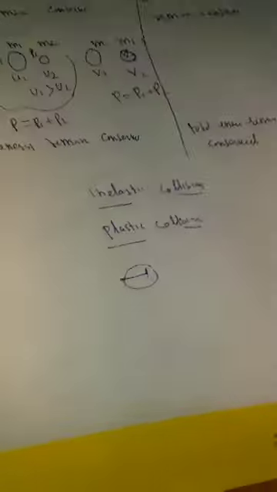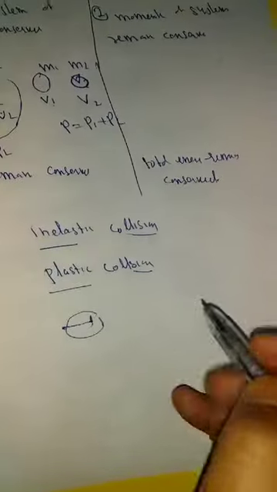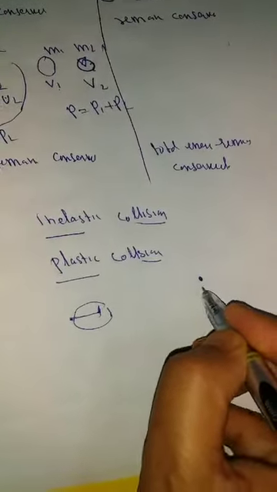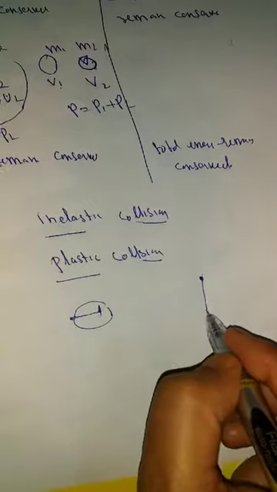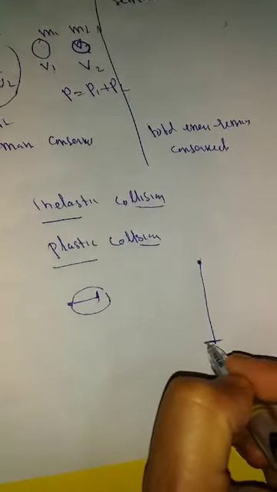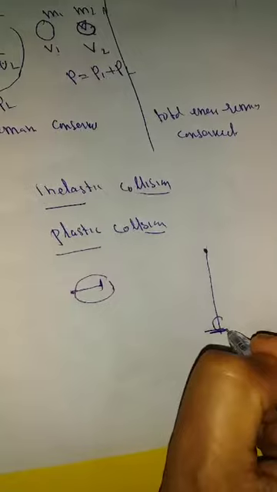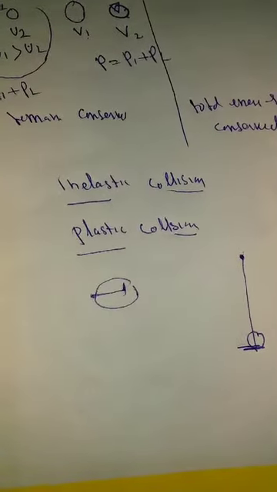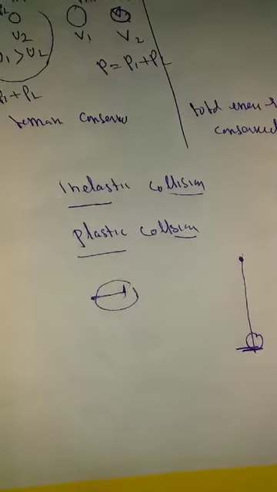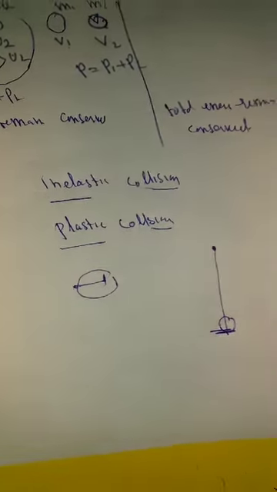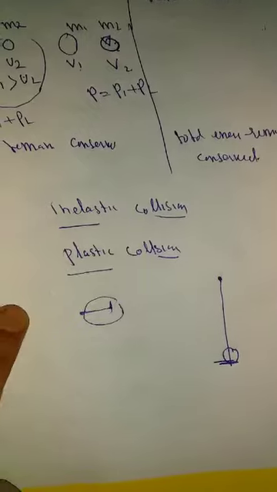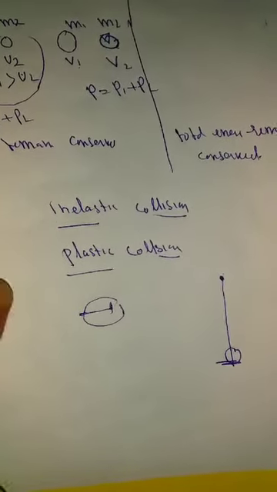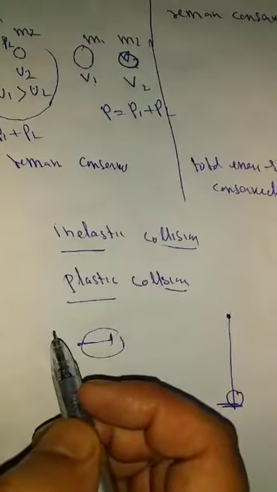Or in another example, suppose if I drop a putty above the surface of the ground, it will stick with the floor. This type of collision is called plastic collision. It is the special case of inelastic collision. That means when the two bodies stick together and behave as a single body, that collision is called plastic collision.